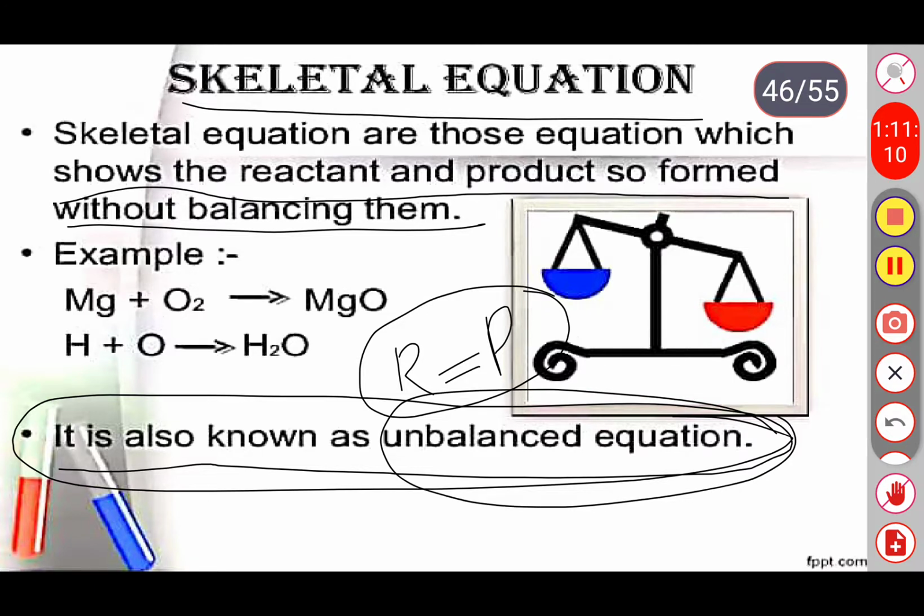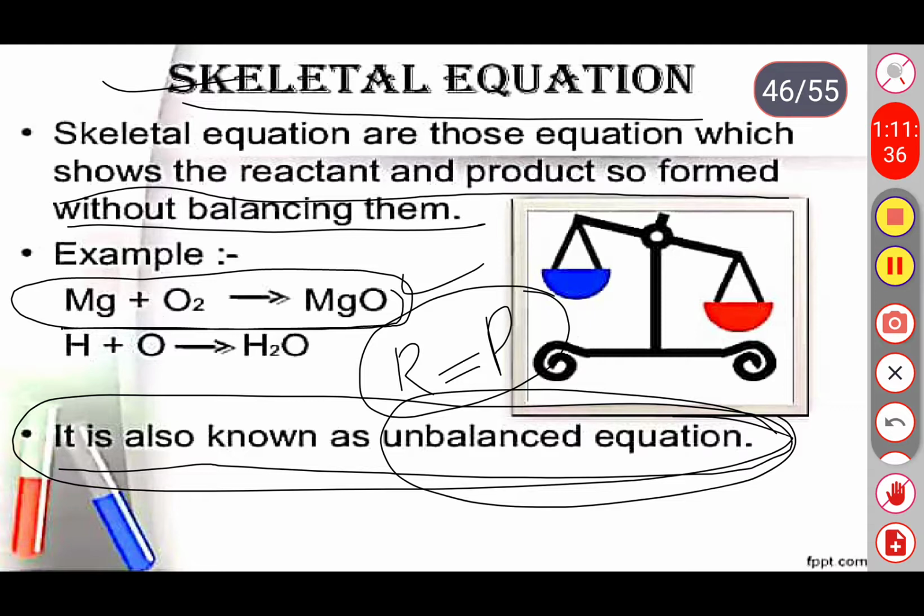For example, magnesium is combined with oxygen. When magnesium is combined with oxygen, what does it form? In the previous slide we already discussed this, no? When magnesium ribbon is burned in the presence of oxygen, it forms magnesium oxide. Just observe the given reaction, and see whether the number of magnesium and oxygen atoms are equal in both reactant and product.